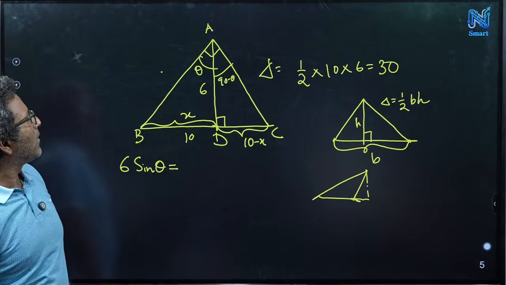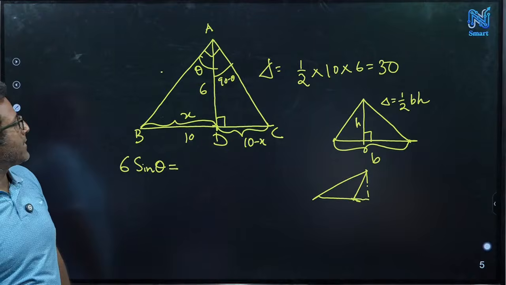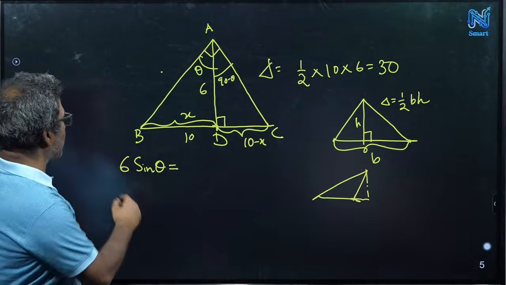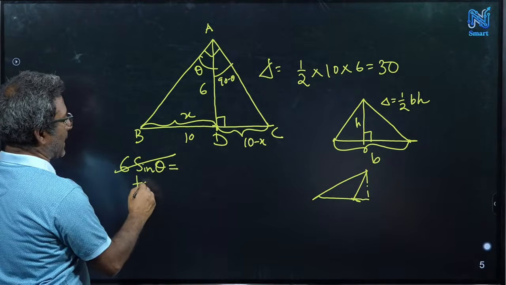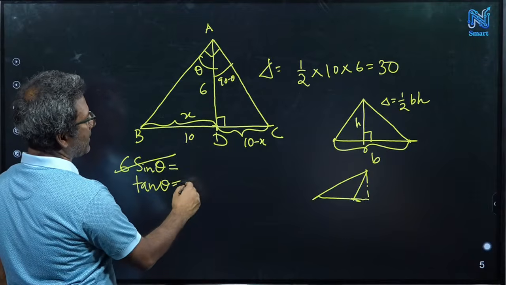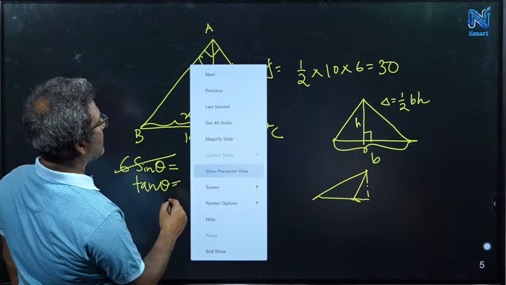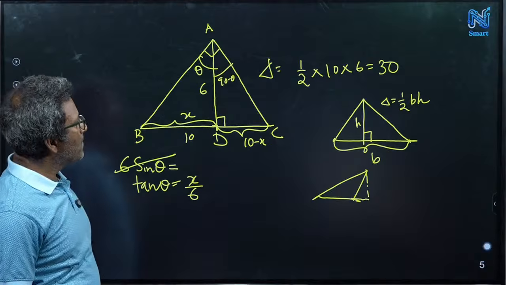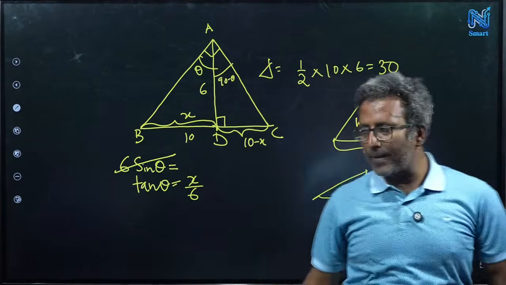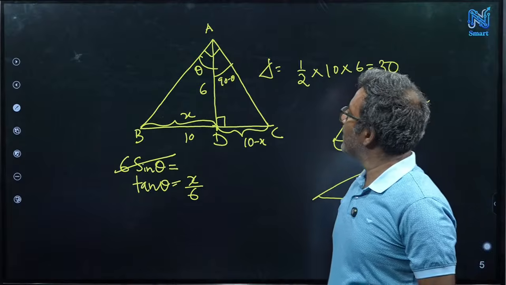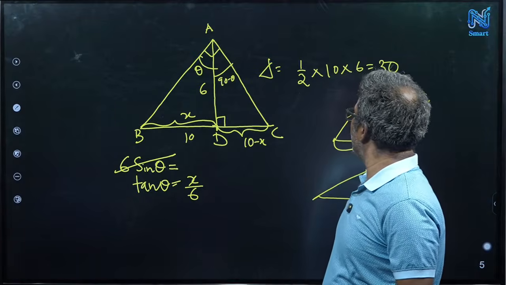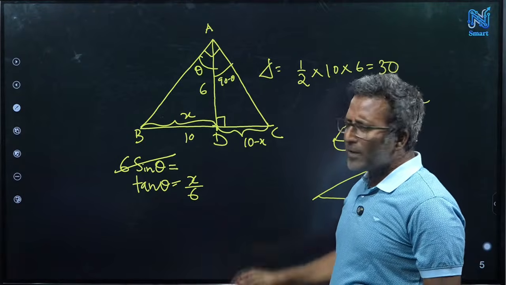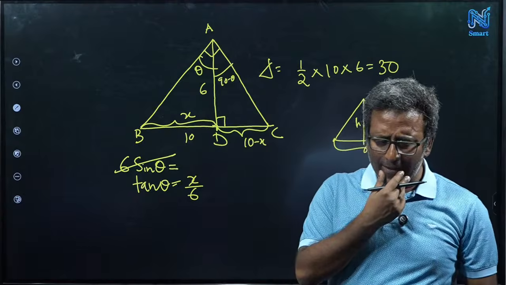You can also take tan theta. 6 tan theta, you can say something. Or instead of writing sin theta, you just see what is tan theta. Tan theta is x by 6, right? Yeah, you can apply trigonometry, but we don't need that tool actually.